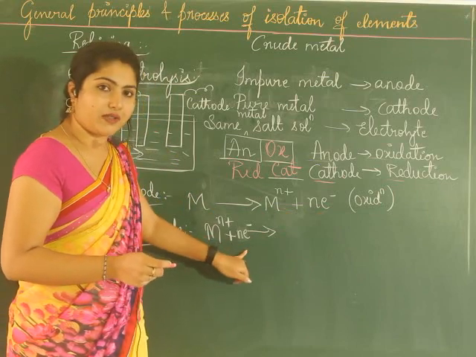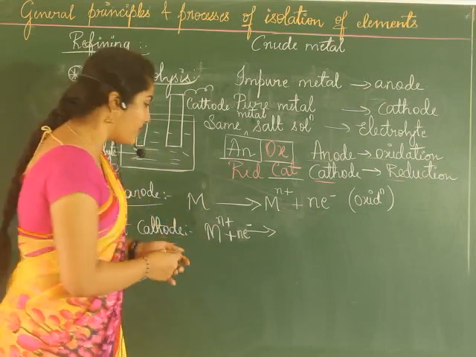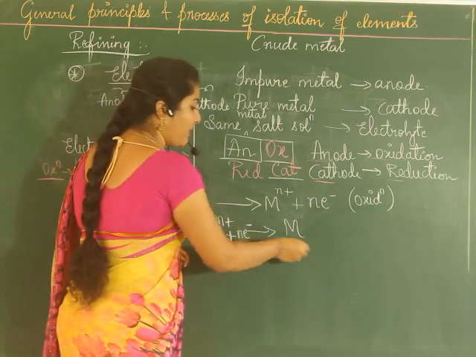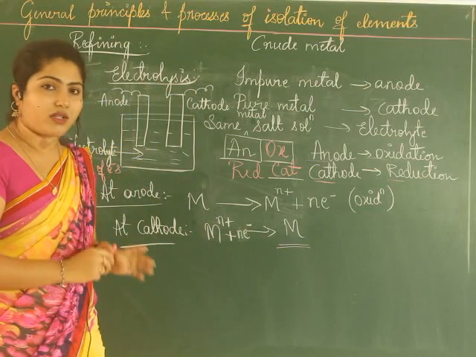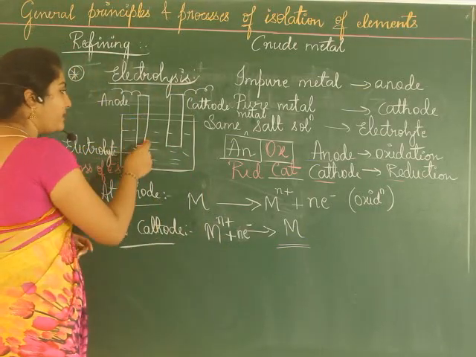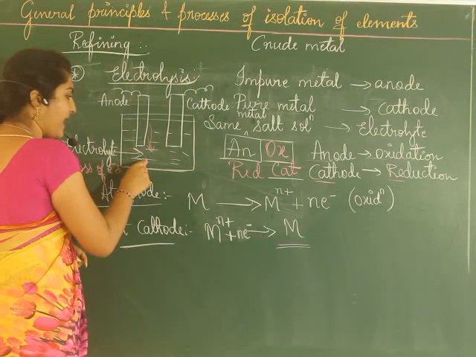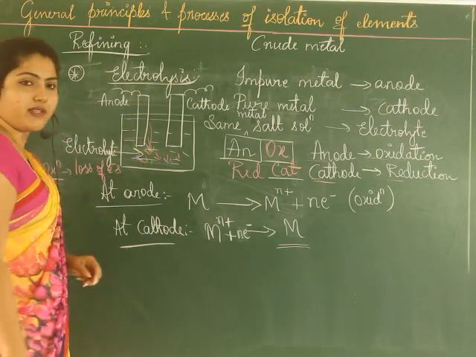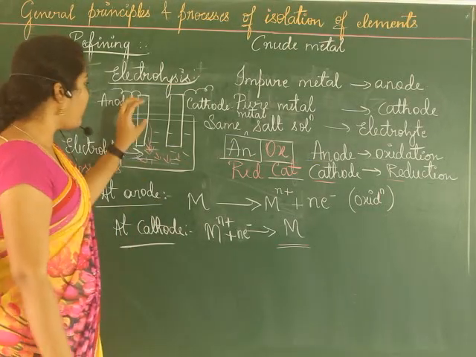So how many electrons does it have to gain? N electrons, and it gets reduced. Now this metal will be in the pure form. So where do you get the pure metal? From the anode, it gets oxidized and gets into the solution. The metal ions get into the solution. This is impure, isn't it?